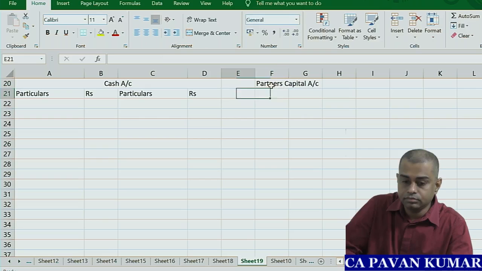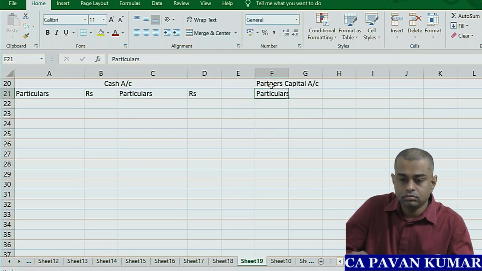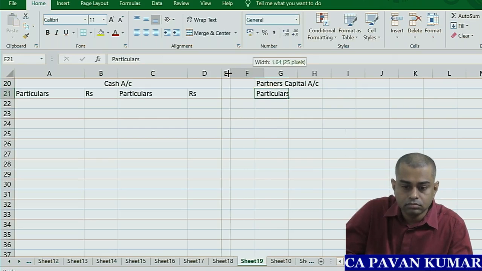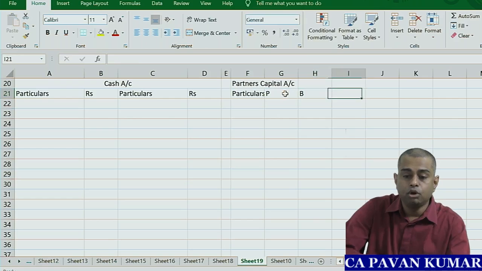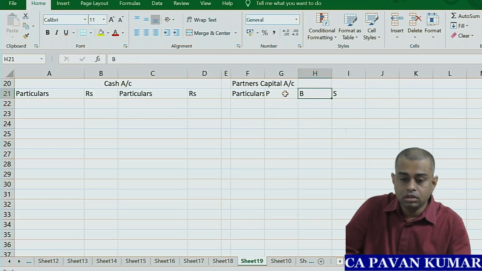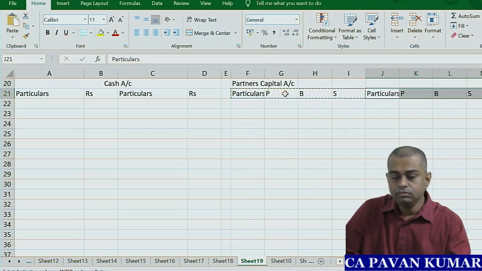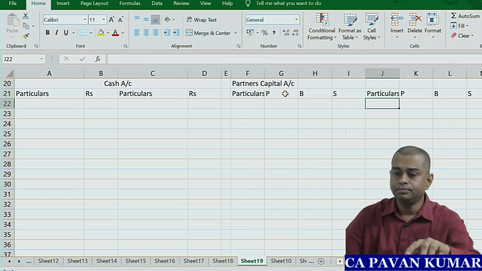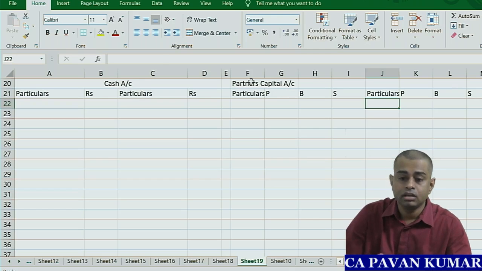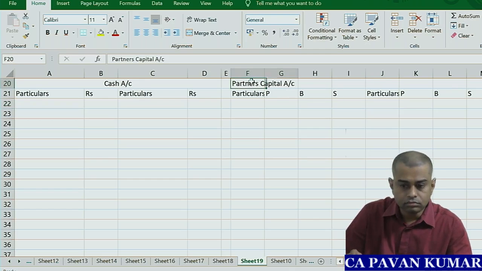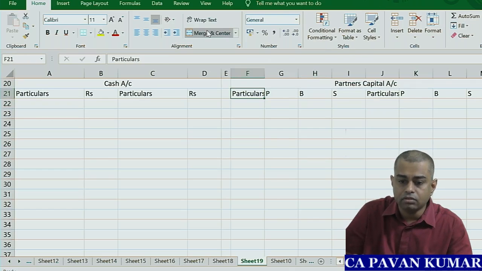Particulars. Okay, and then we have Prabhu, Bhola, Shiva. Again we write particulars, Prabhu, Bhola, Shiva. These are the accounts we are going to prepare. Partners capital account.